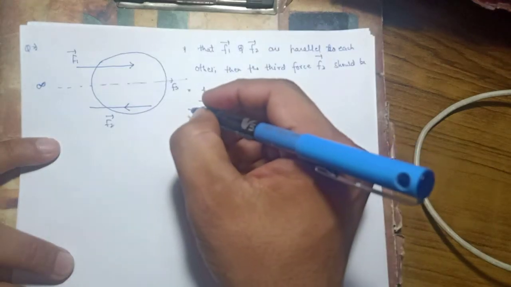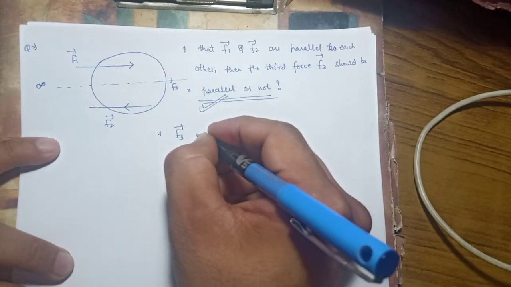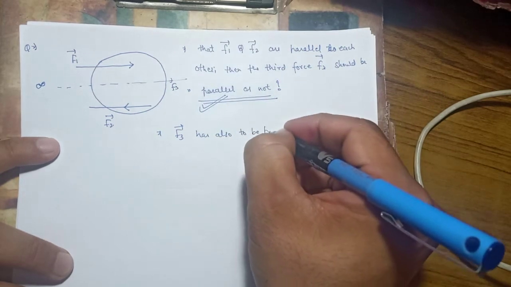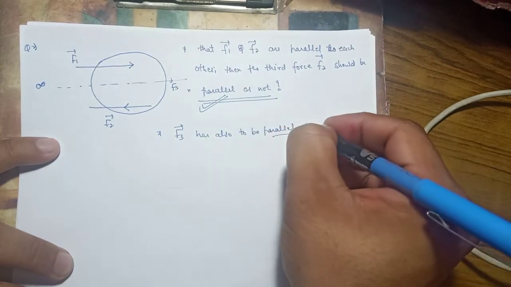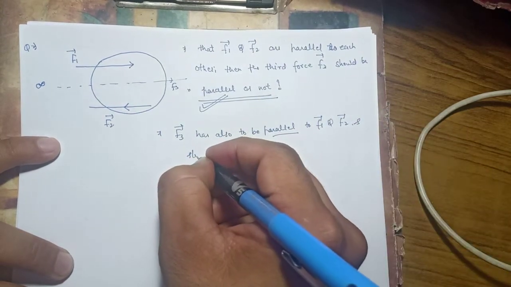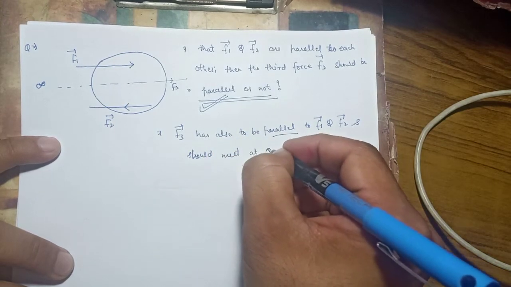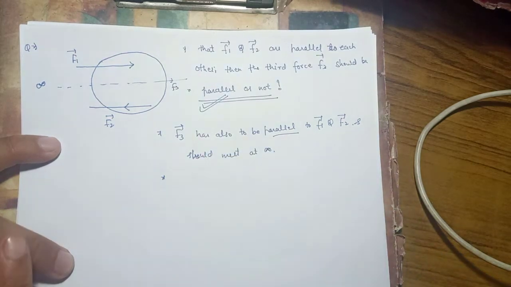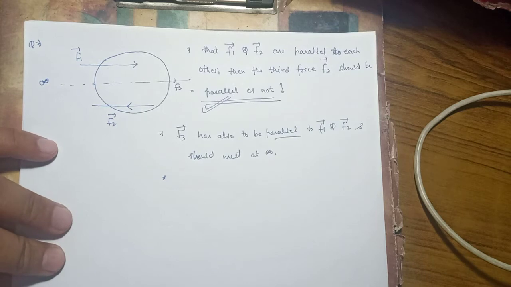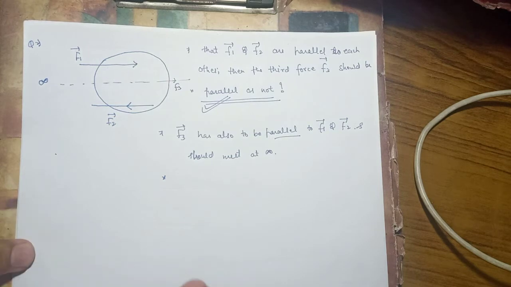And therefore the third force also has to be parallel. The necessary condition which we got is that this F3 force has also to be parallel. It should also be parallel to F1 and F2, no doubt, and should meet at infinity. And we know that when 3 forces meet at infinity, the closed loop formed by those 3 forces is 0. Getting it? Okay, chaliye. Then this is the simple example for this.